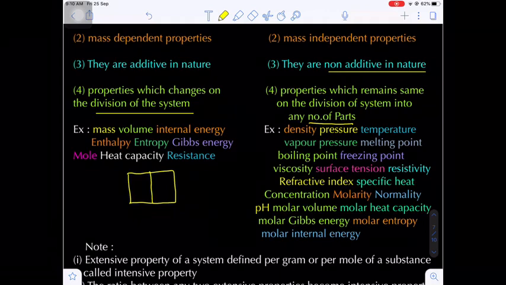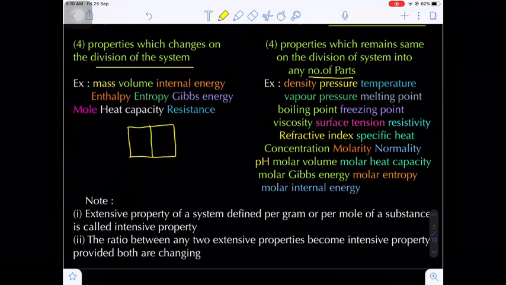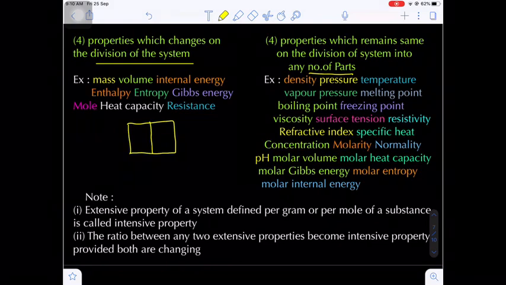After dividing the system into two equal parts or two non-equal parts, if the measurable properties change, that means they are extensive properties. If they do not change, that means they are intensive properties. Okay. Now I will explain clearly by taking some examples.